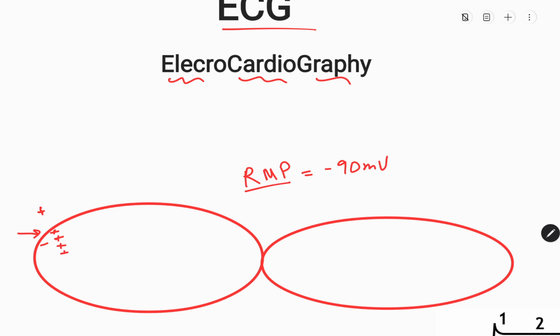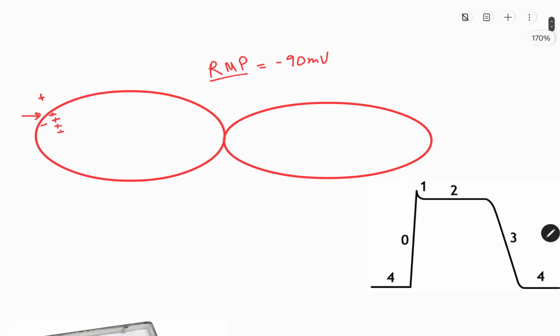After some positive ions enter, this is like resting membrane potential. After some positive ions entered, the action potential will reach this value. After reaching this value, this is known as threshold potential. So after reaching threshold potential, the sodium channels present in the myocardium will open. When the sodium channels open, sodium ions which are present outside the cell will start entering inside the cell.